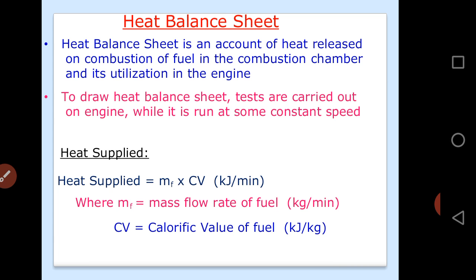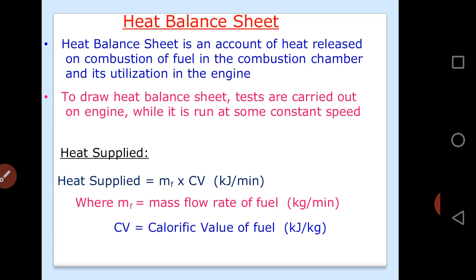Again, to find the mass flow rate of the exhaust gases or the mass flow rate of air, we use the orifice meter. With the help of the orifice meter we find the mass flow rate of air.